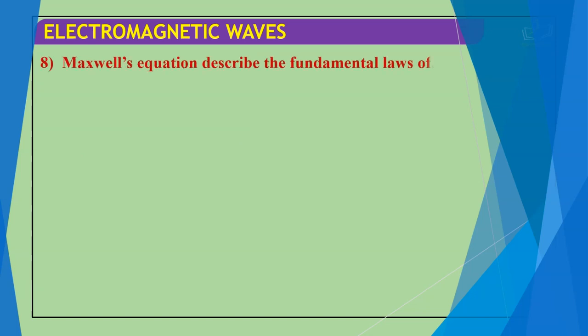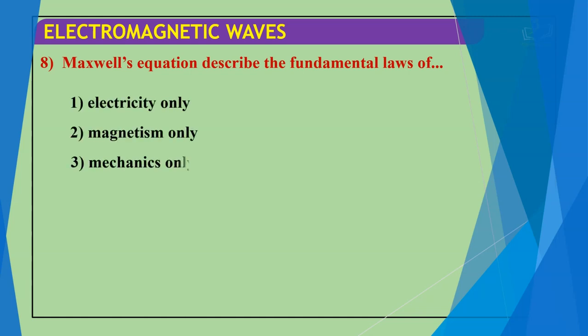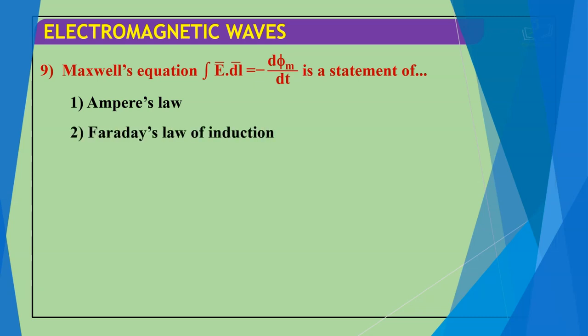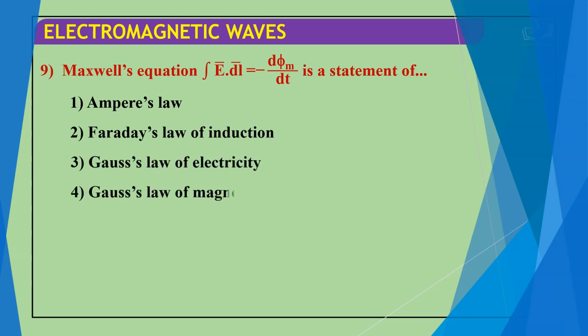Next question. Maxwell equations describe the fundamental laws of electricity only, magnetism only, mechanics only, or both A and B. That means 1 and 2, so electricity and magnetism both. Next question here. Maxwell equation integration of vector E dot vector dl is equal to minus d phi m by dt is a statement of Ampere's law, Faraday's law of induction, Gauss law of electricity, or Gauss law of magnetism. And the correct answer is Faraday's law of induction.